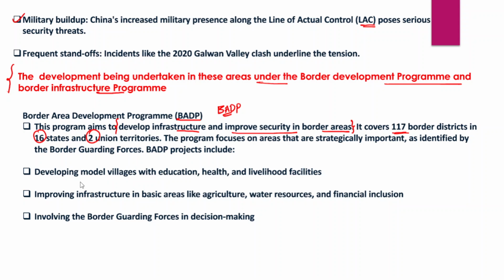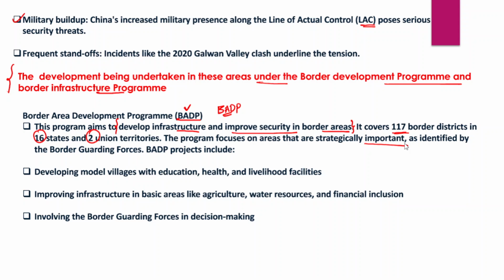And in fact, this program improves infrastructure in strategically important areas. Now we need to remember one thing: when we talk about the development of infrastructure, China has more of an edge over India, because China has already built a lot of infrastructure on its side of the line of actual control, but India still lags behind. But through programs like the Border Area Development Program, India has been identifying strategically important locations and developing infrastructure.